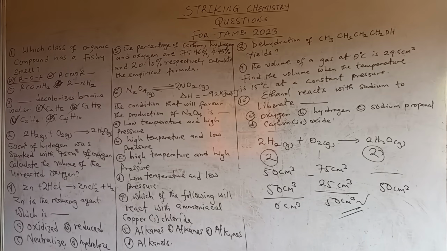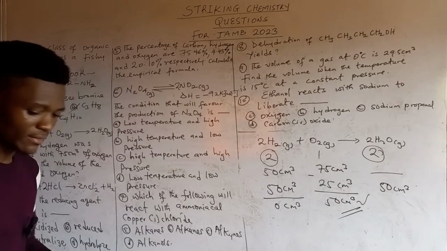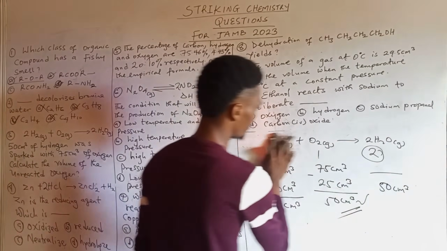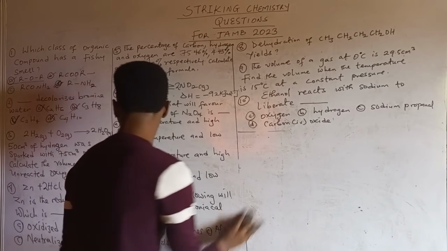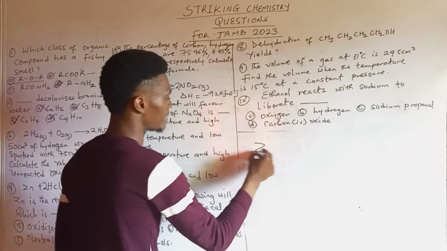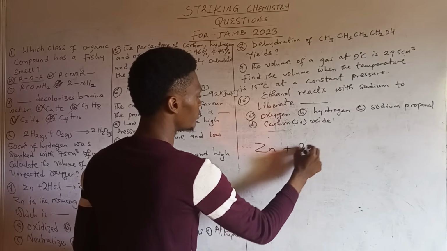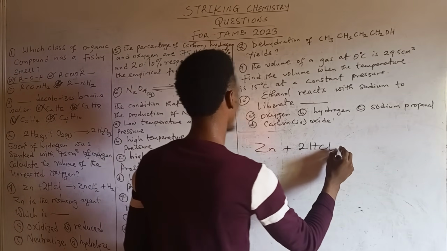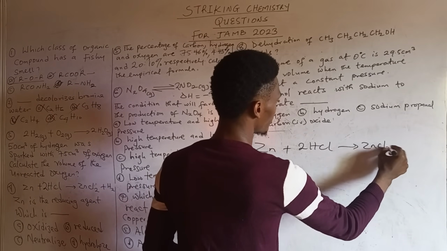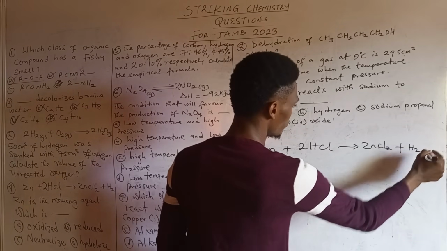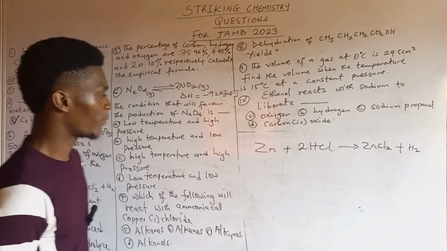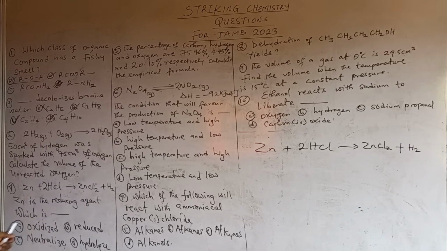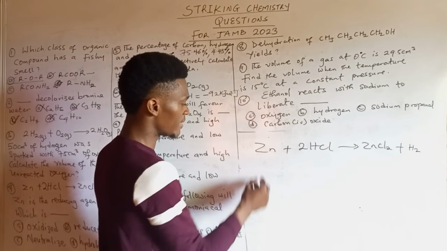Then question 4. We are given an equation of zinc plus 2HCl to give ZnCl2 plus H2. Now looking at this, we are asked the question, zinc is the reducing agent, which, of course, is very, very easy.